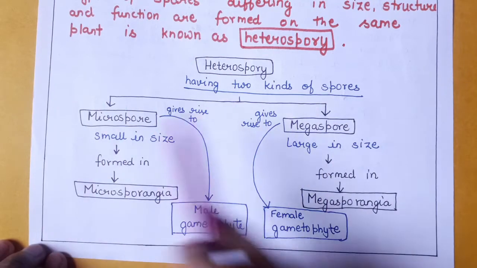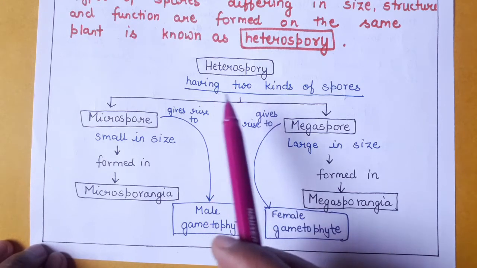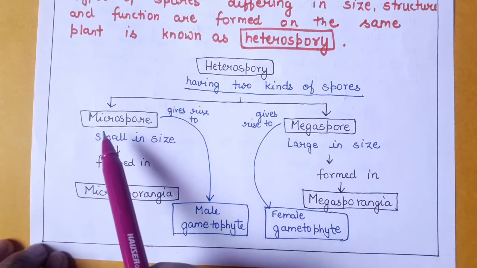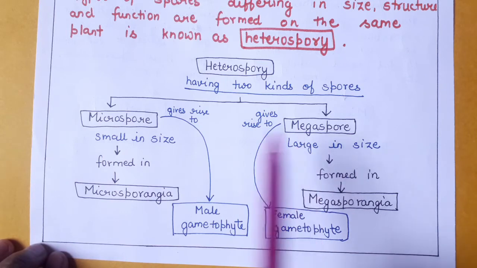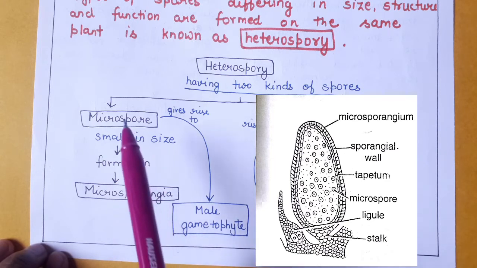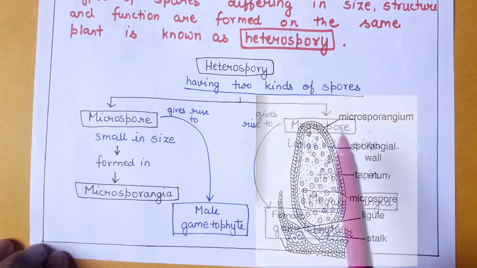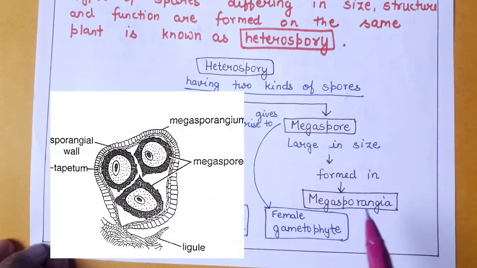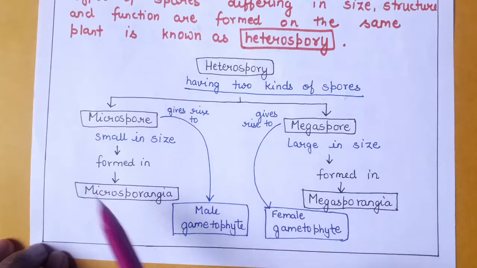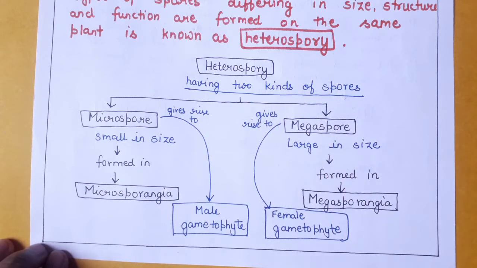So this is the summarized form of heterospory. Heterospory is the phenomenon in which a plant has two kinds of spores: one is the microspore and the other is the megaspore. Microspores are small in size and formed in microsporangia. These microspores after germination will give rise to the male gametophyte. However, megaspores are large in size. These are formed in the megasporangia, and these megaspores will give rise to the female gametophyte. So that is heterospory, in which a plant consists of two kinds of spores.